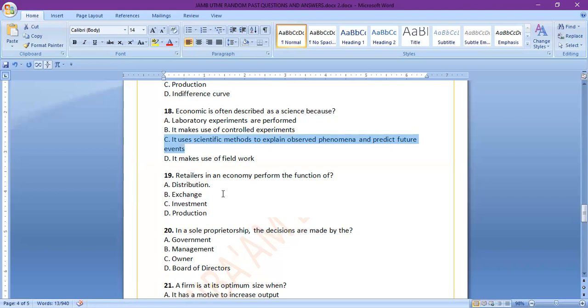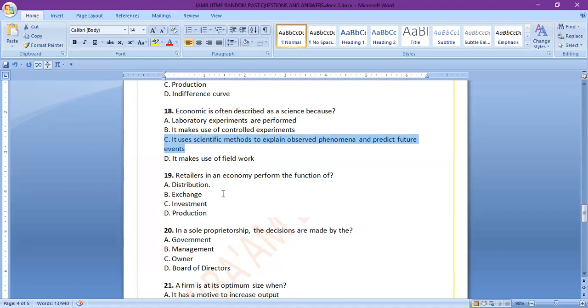In economics, it's always stated that production is complete only when the good moves from the producer to the consumer. For the good to move from the producer to the consumer, it has to go through the wholesaler and then through the retailer before going to the final consumer for consumption.